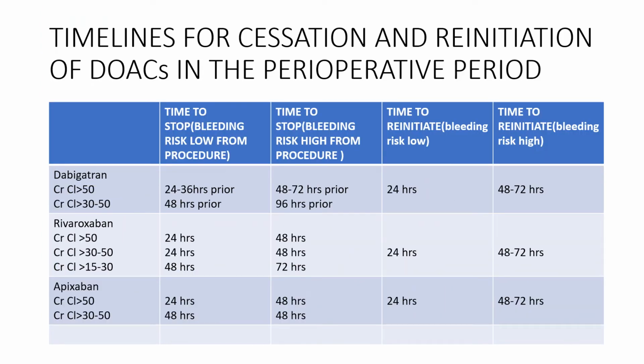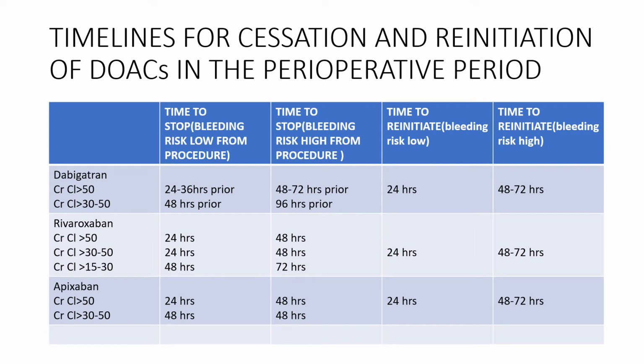So, timelines for cessation and reinitiation of DOACs in the perioperative period. Here there are two classes: when the bleeding risk is low and when the bleeding risk is high, with the time to stop before surgery and the time to reinitiate.